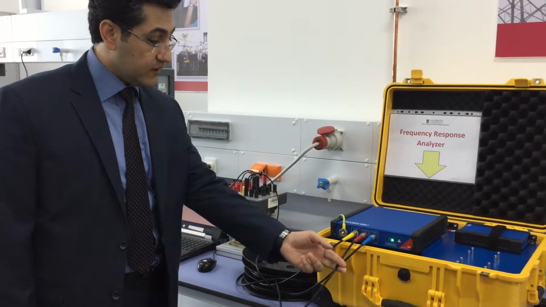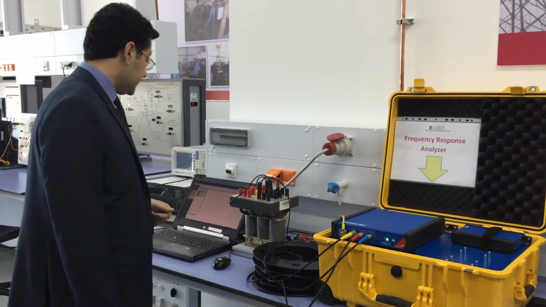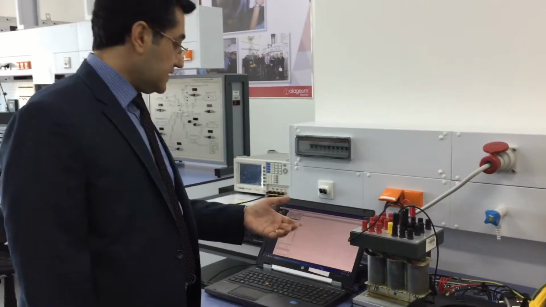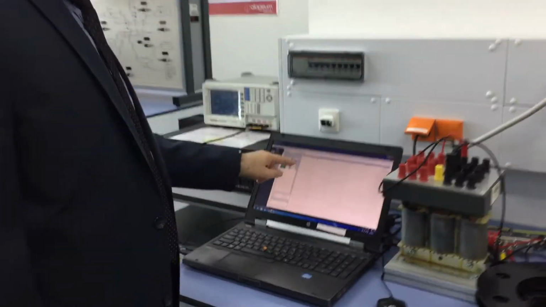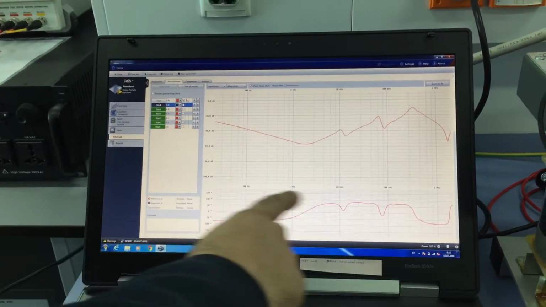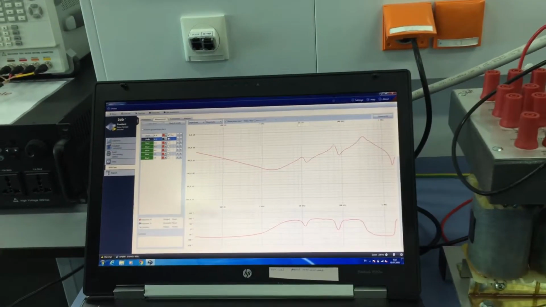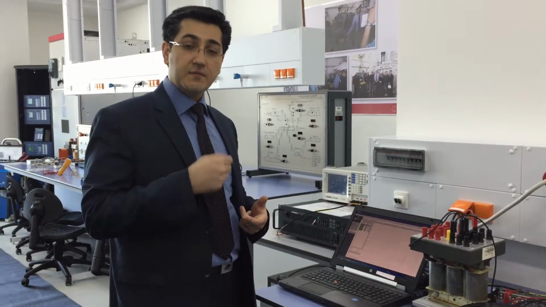In the meantime, the red wire provides you the information and is taking a sample from the voltage level at the input terminal. So when you conduct the tests, you will get such a graph in your software. If you look into the software, you will get from 20 Hz up to 2 MHz a kind of spectrum, where each and every part of the spectrum provides you some information about the characteristic of your transformer active part. When I say active part, I mean transformer winding and transformer core.